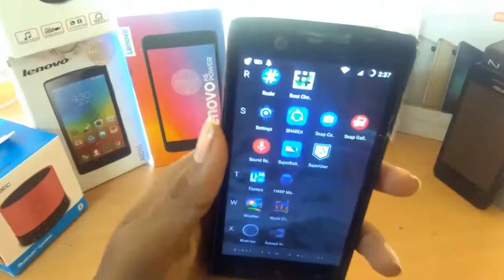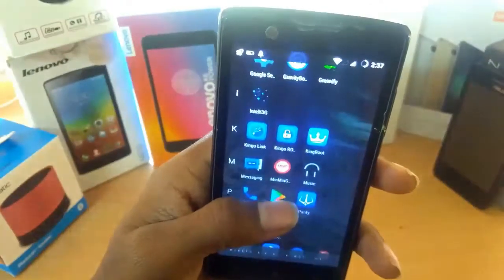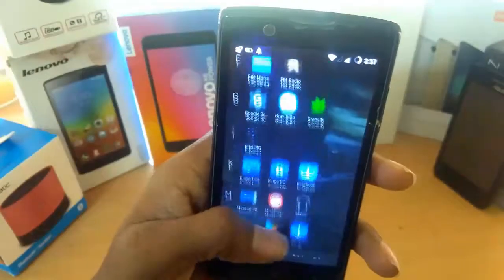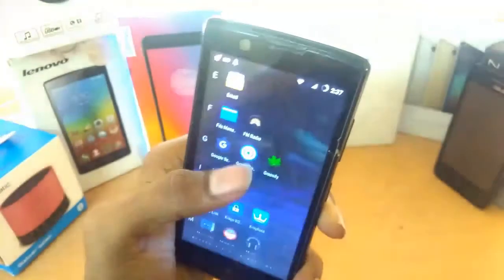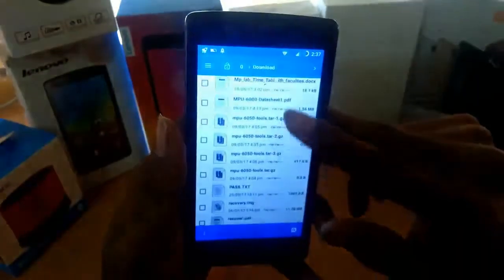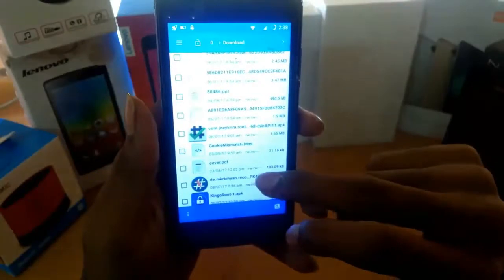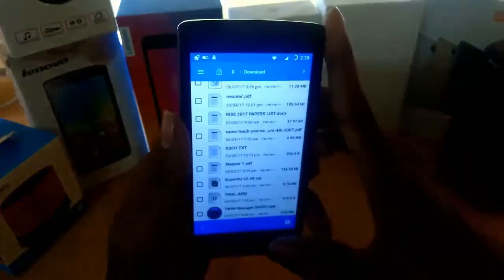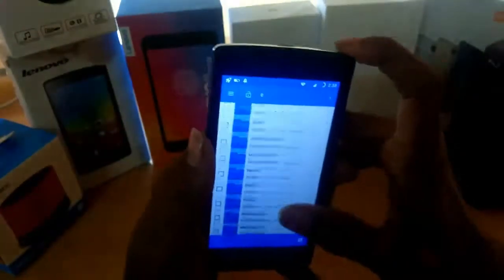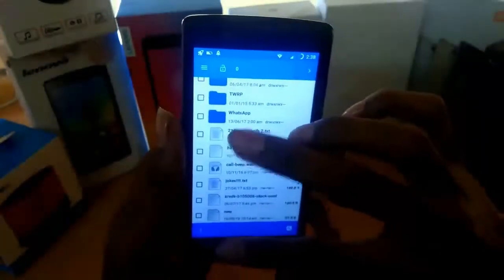Firstly, you will have to download a recovery image, a super SU file, and just show them in the file manager. See, this is the super SU zip file, and then this one is the application you got to be using, and there is also the recovery image. I am not able to find that.